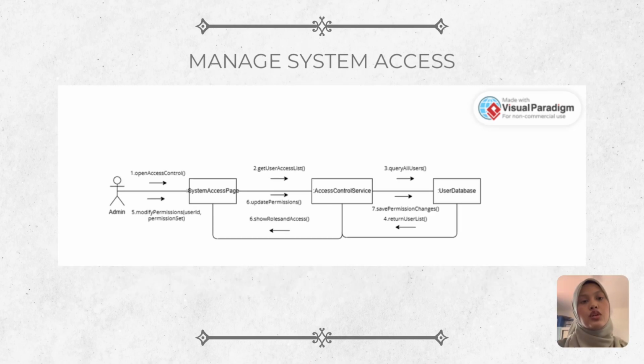This diagram shows how an admin manages user access. The process starts when the admin opens the system access page, which requests the user access list from the access control service. Then the service fetches all user data from the user database, returns it, and displays it on the page. If the admin updates permissions, the changes are sent to the service and saved in the database, ensuring all